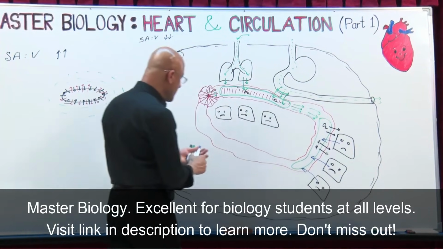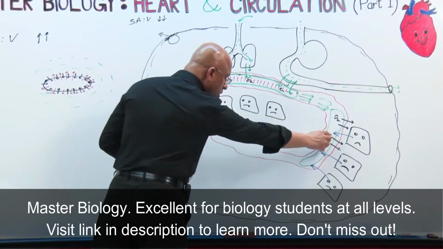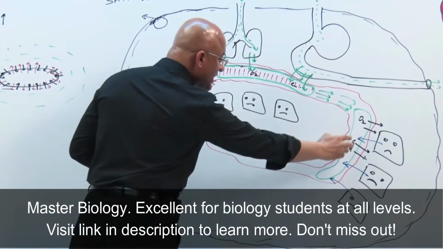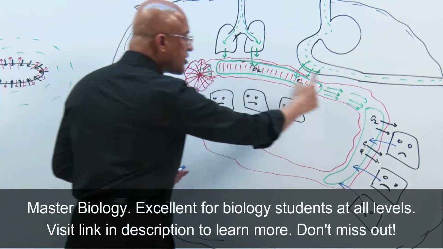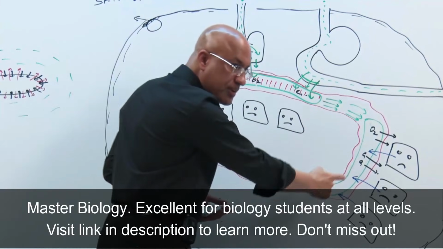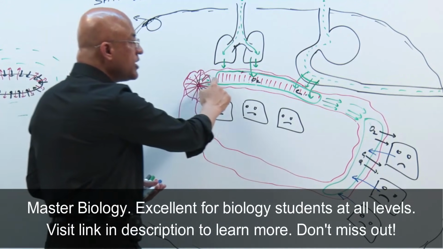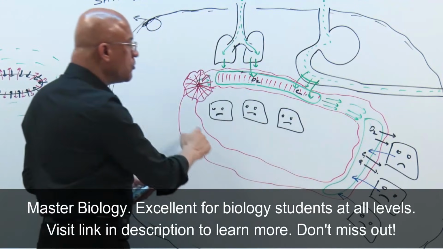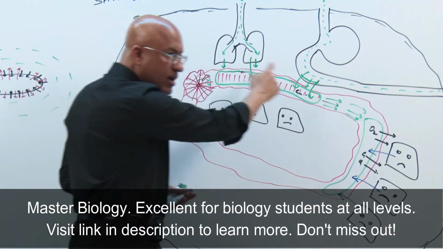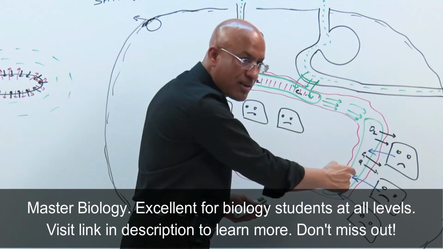So what will happen is that this circulating blood, which is circulating in a system of tubes, right, where fluid or blood is made to move by the pressure generated by the heart or pump, right?